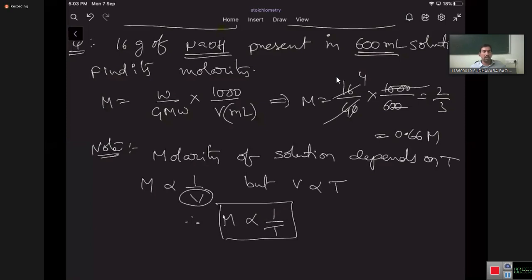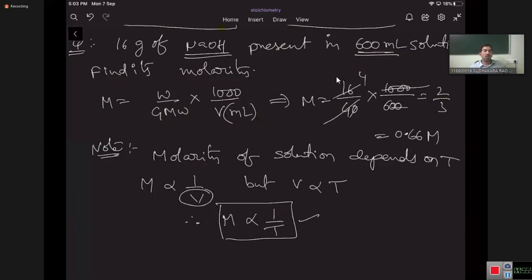There is not much significant difference. So it is for examination purpose only, but not for practical purpose. In practical purpose, whatever solution we have is at room temperature, lab temperature, maximum 30-35 degrees Celsius. So practically there is not much difference, but conceptually, from an examination point of view, it is useful. As temperature increases, volume slightly increases.